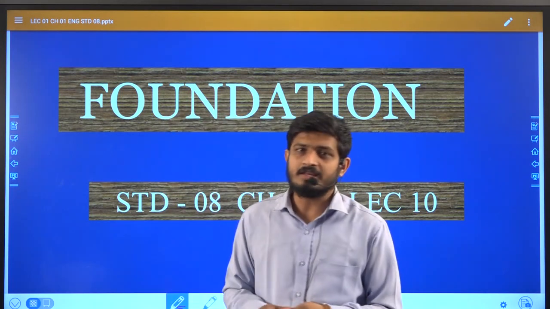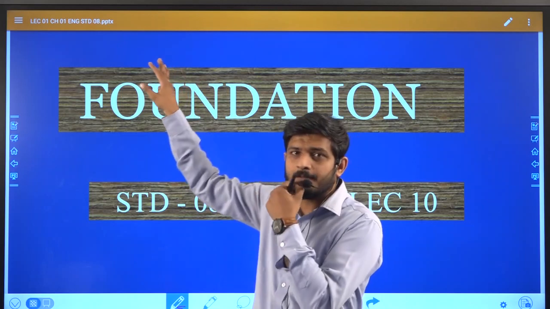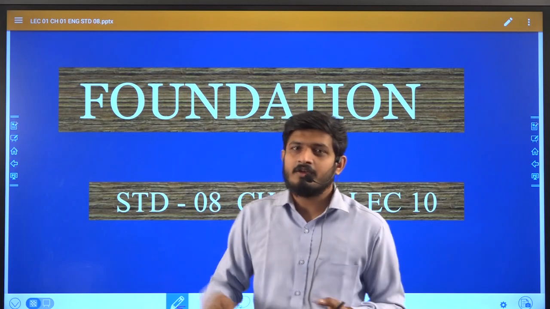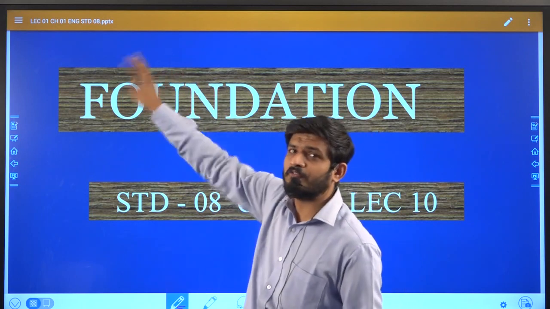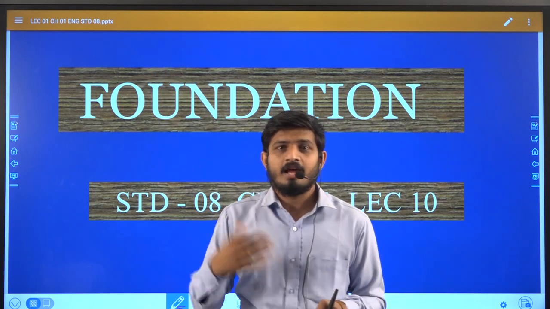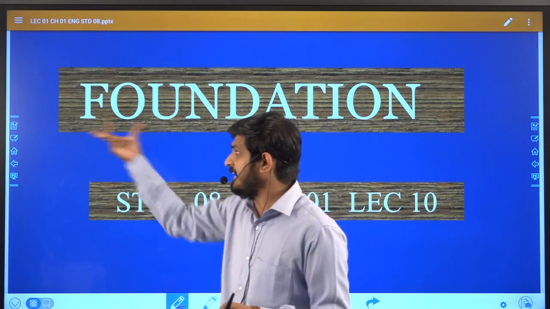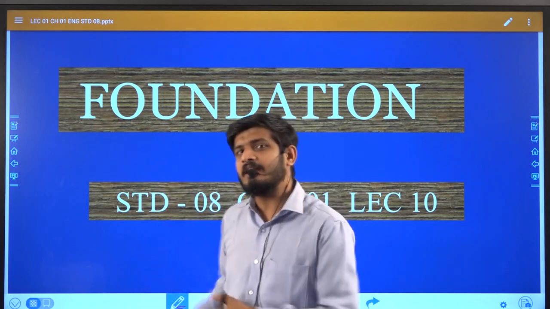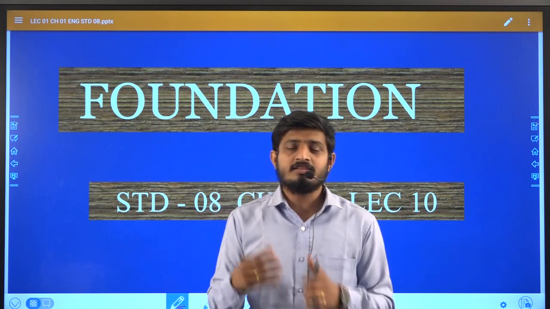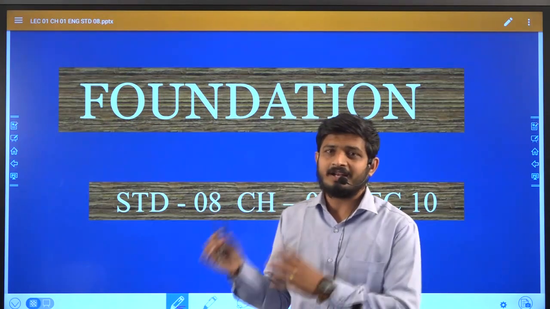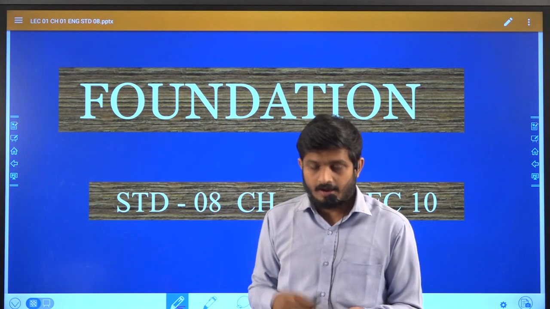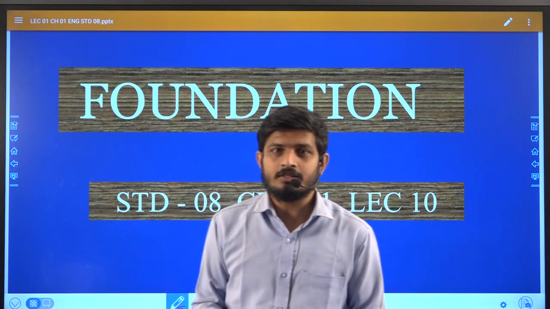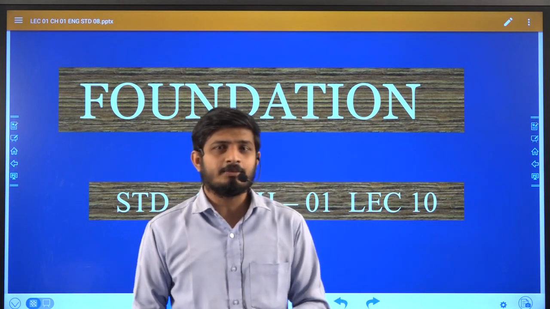Ultimately, we have 3 steps in our data, and by using factorization we convert those 3 steps into 4 steps, and then by pairing the first 2 and last 2 and taking common out, we can get our answer. So this was the method of factorization. Ultimately, you can get the roots or solution of a quadratic equation by 3 ways.